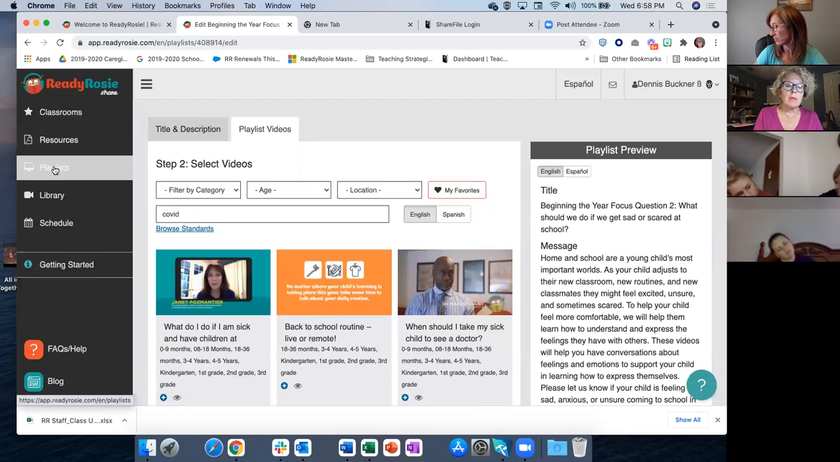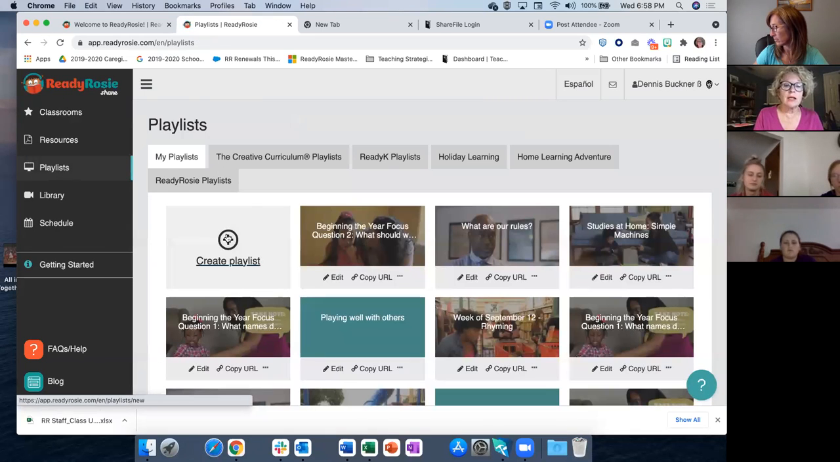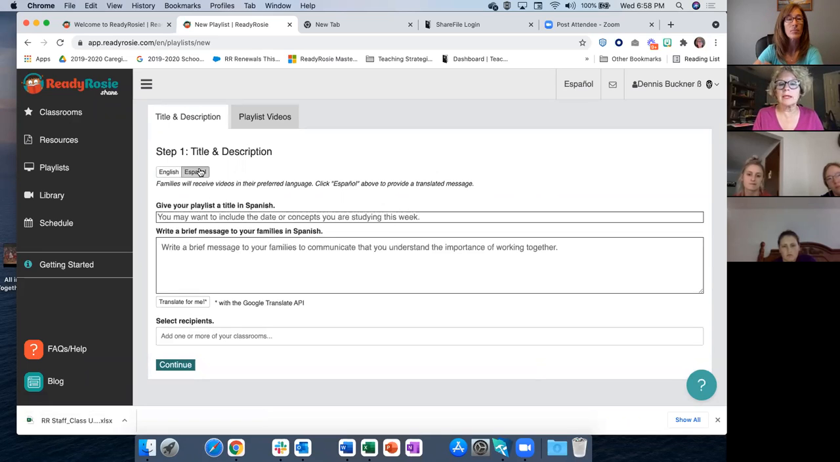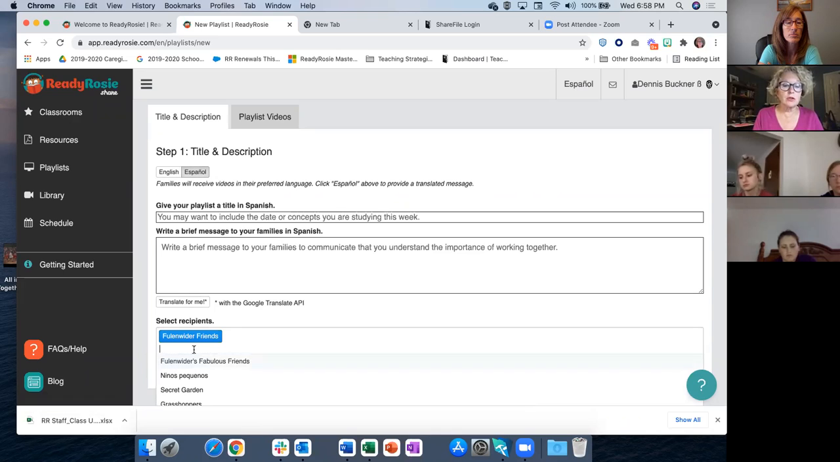If you create one from scratch, the only difference is that whatever you put in here, if you have families that want it in Spanish, you will have to translate it. So you would click the Spanish button after you've typed it and then click translate for me and it'll be translated for you. But then from there, you just select your class.